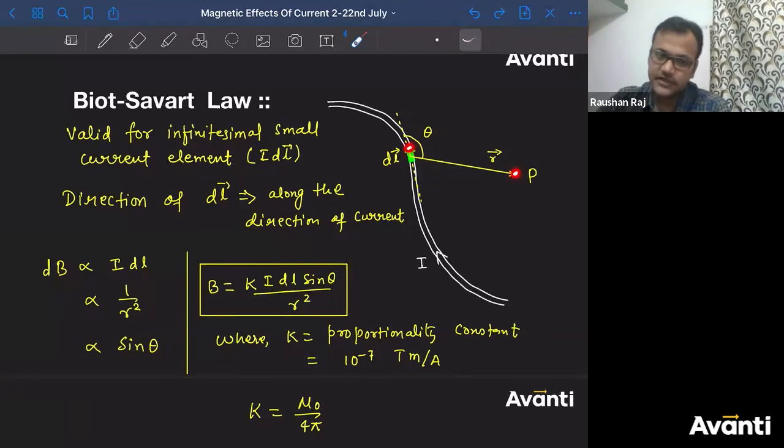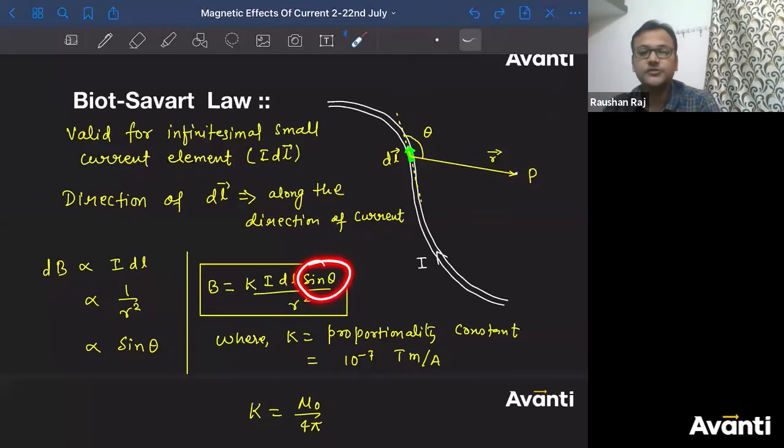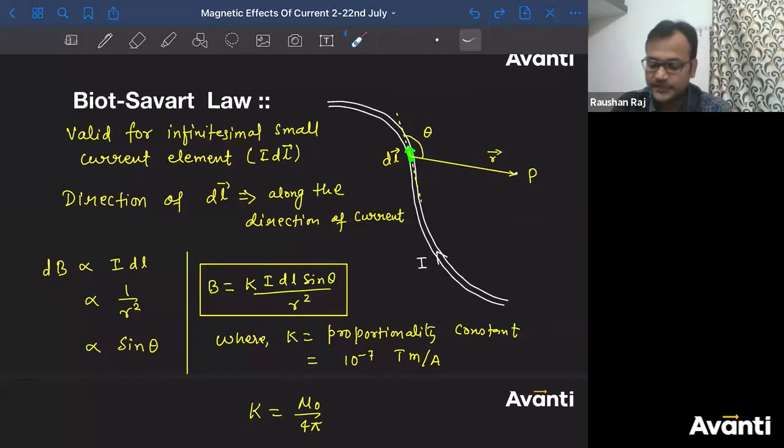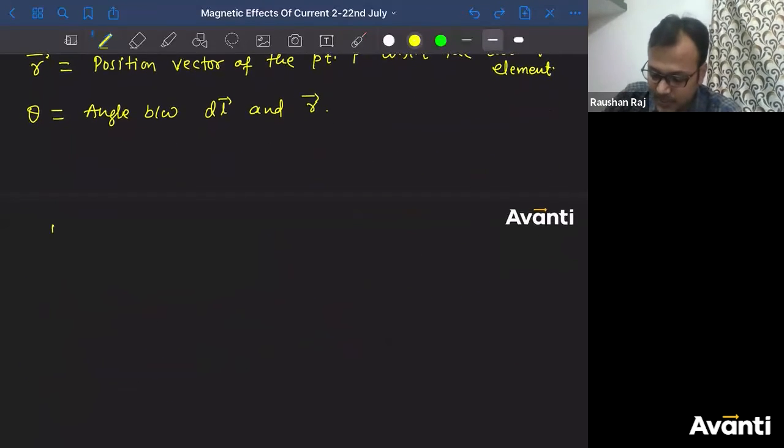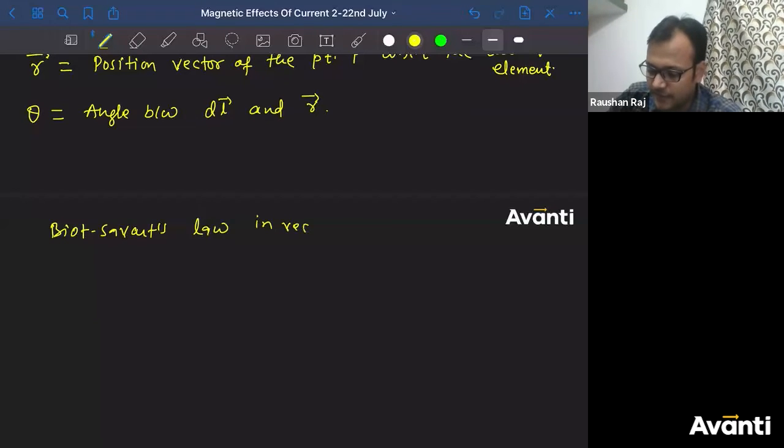So there are two vectors that we are using, and the resultant vector is this B. We are using dl also, r also. But B is perpendicular to dl also, r also, and this B is proportional to sine theta also. Can I say we got a relation where we can use cross product? We have a tool named vector, and we know that cross product will give you the direction which is perpendicular to both of the participants. So I can write the Biot-Savart's law in vector form.